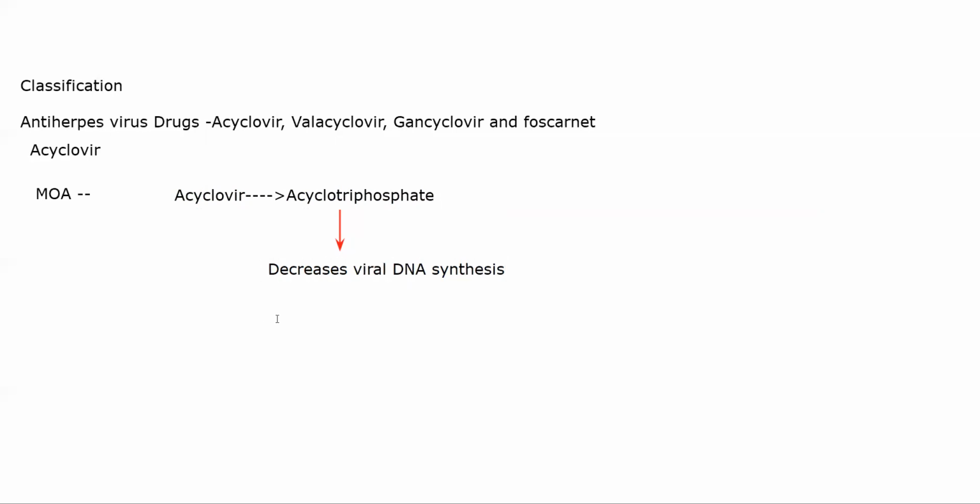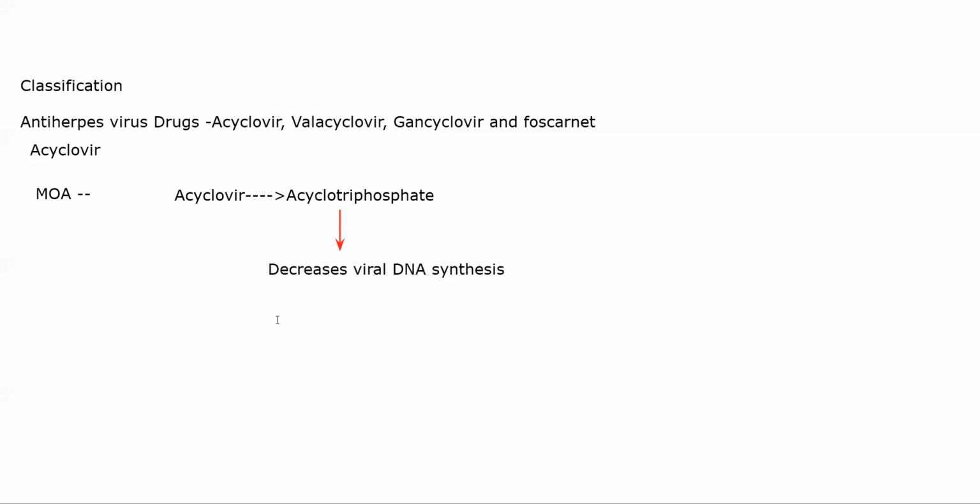If viral DNA synthesis does not occur, proteins are not formed, division does not occur. Basically, DNA lengthening is inhibited. The DNA would not elongate. The DNA has to elongate for it to be translated and be formed into proteins. It also inhibits DNA polymerase. So DNA molecules will not be able to replicate.